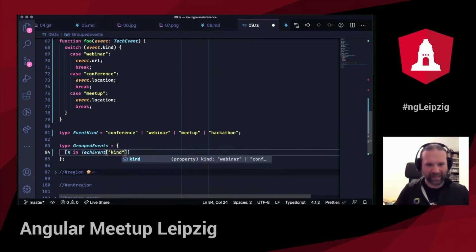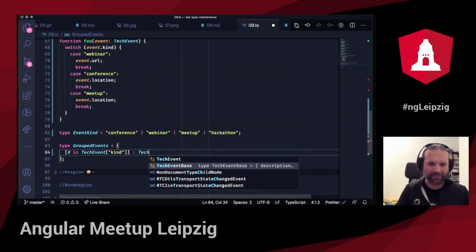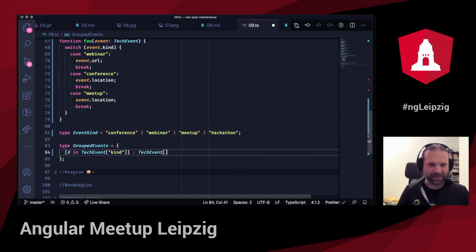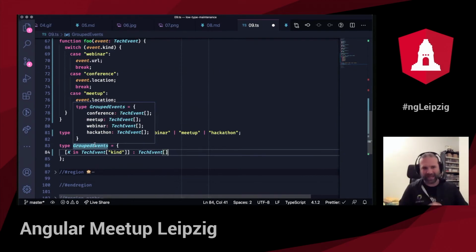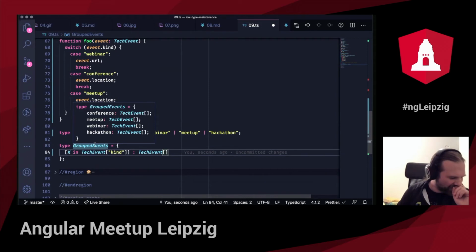So I'm accessing this one particular property, and you can already see from the autocomplete that it can be webinar or conference or meetup or hackathon. Create a tech event array. So this is the first thing that I would do. So now I have grouped events, and you can see it rolls out very nicely, just in the same structure that I had before. But actually, if I'm serious, this is wrong. This is not what I want to do.